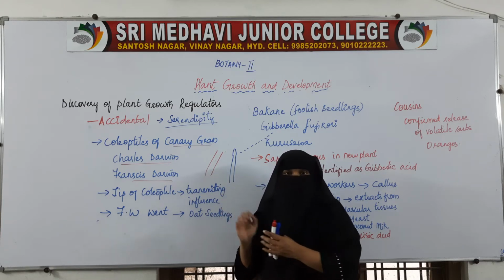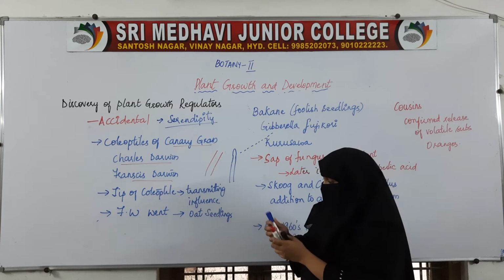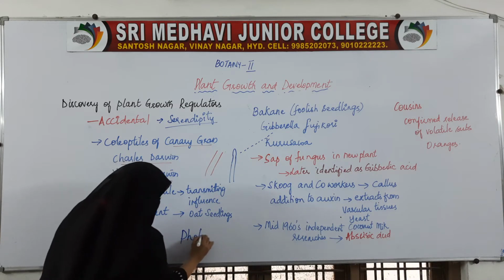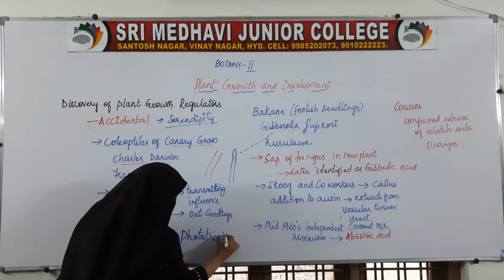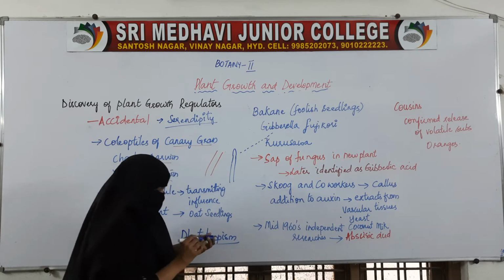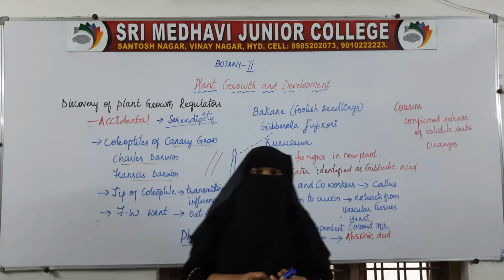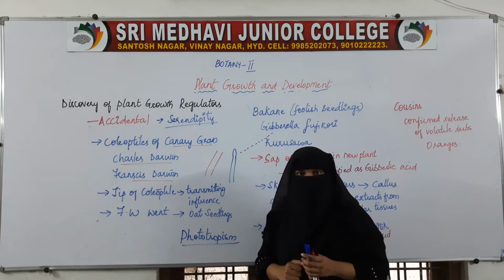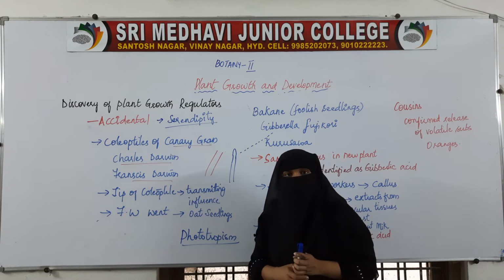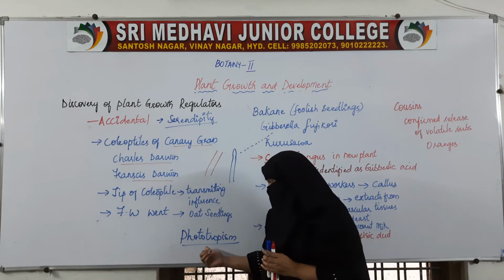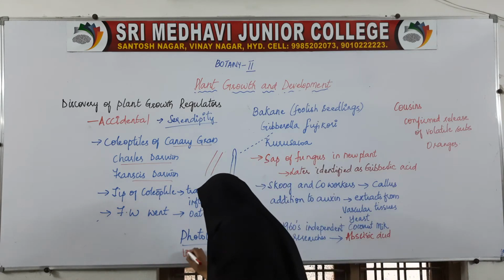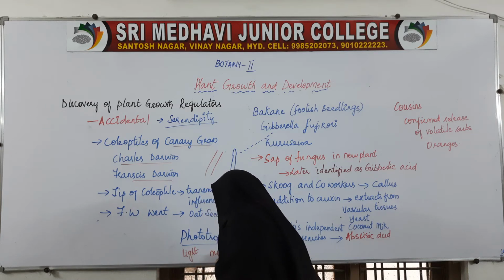That phenomenon is called phototropism, that is bending of plants towards the direction of light. Photo is light, tropic is movement.